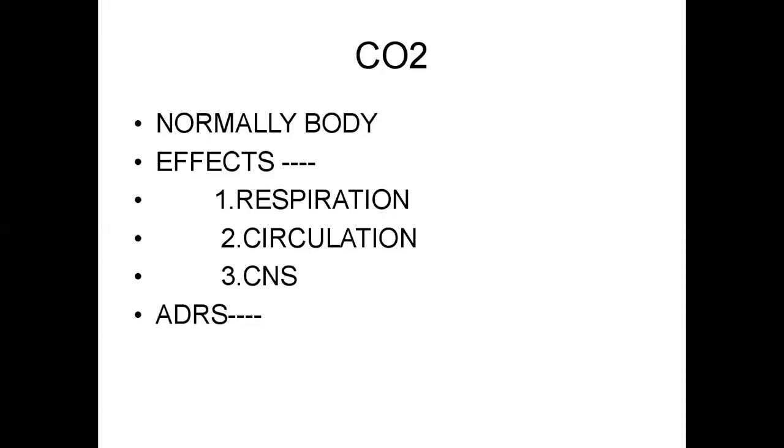What are the preparations and uses? Carbon dioxide is stored in liquid form in a steel grey painted cylinder. The second preparation is in the form of carbogen.